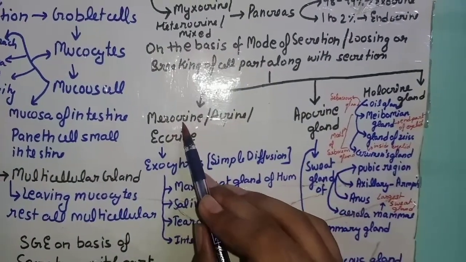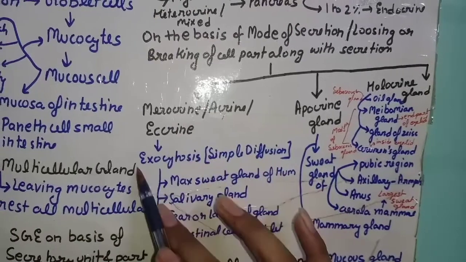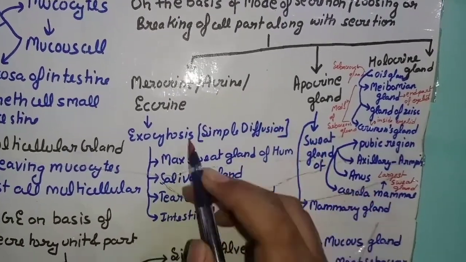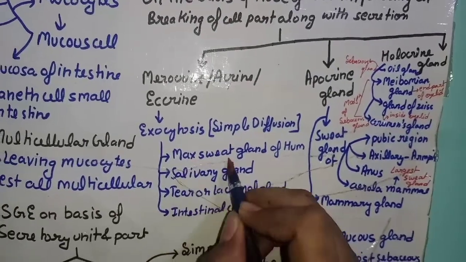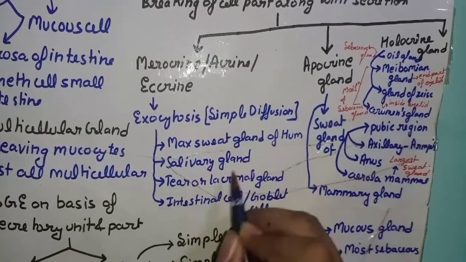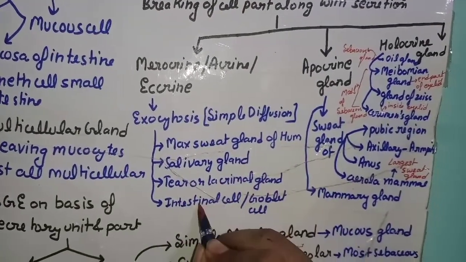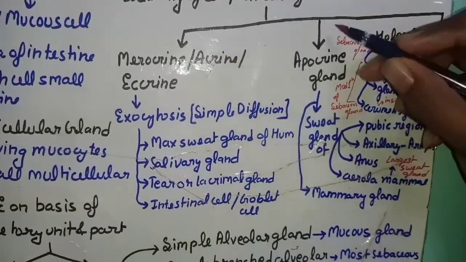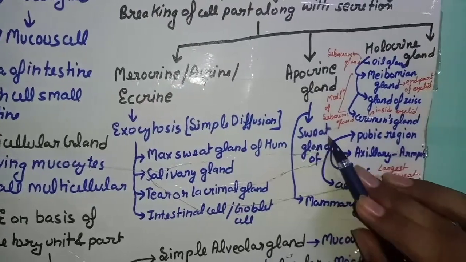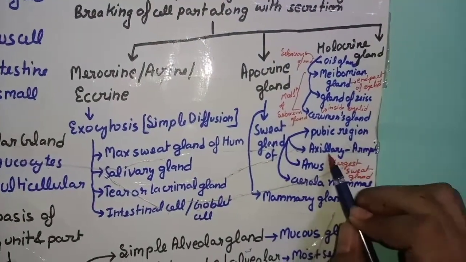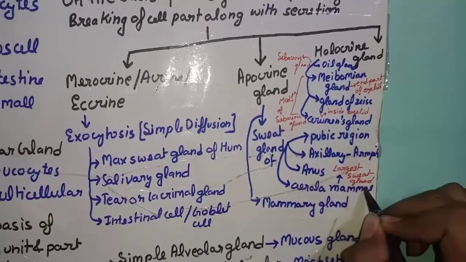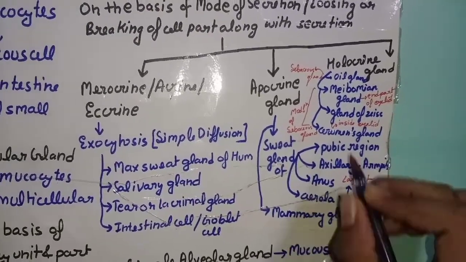First part is merocrine, acrine or ecrine. In this, basically exocytosis occurs by the help of simple diffusion. The location is most sweat glands of the human body, salivary gland, tear or lacrimal gland, interstitial cell or goblet cells. Another division to it is apocrine gland, in which sweat gland of pubic region, axillary armpit, anus, areola, mammary, that is the largest sweat gland, and mammary gland comes.